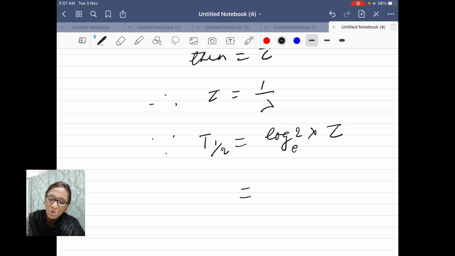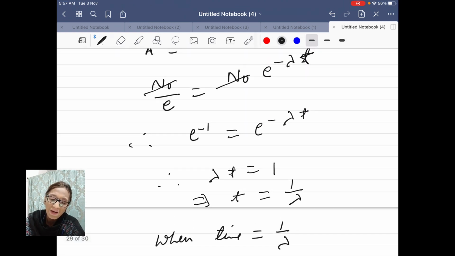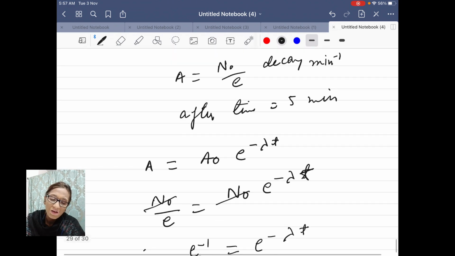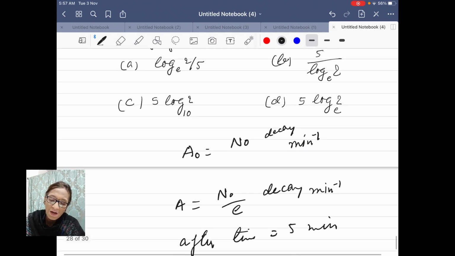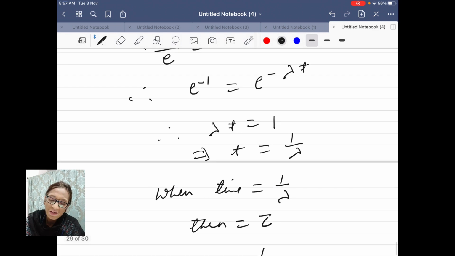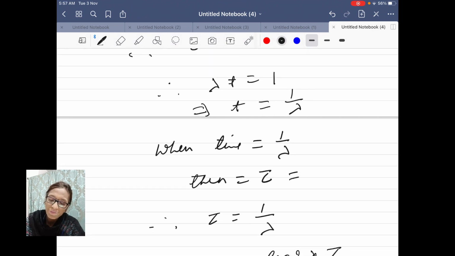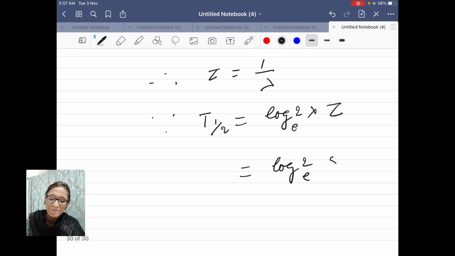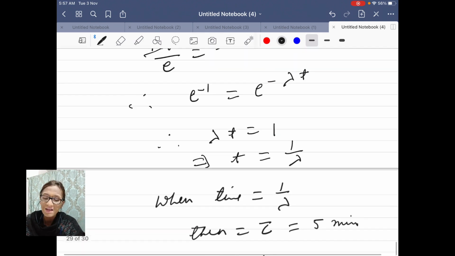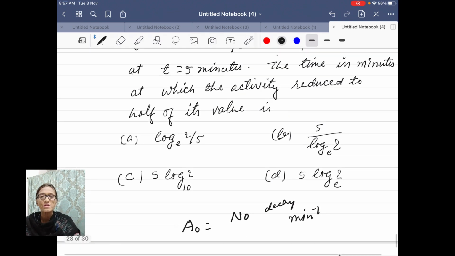T half is equal to log 2 base e times 1 by lambda, and 1 by lambda we have obtained here. 1 by lambda is the average time, and this time is given as 5 minutes. So this tau is 5 minutes. T half comes equal to log 2 base e into 5, and the right answer from here is D. So I conclude